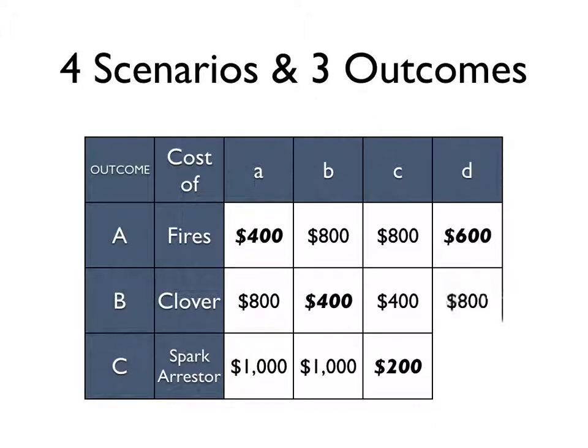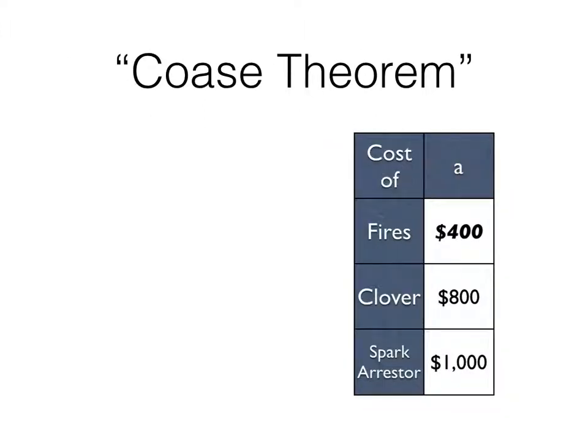Now, I'm going to look at outcome D. That's going to come up at the end. We're going to worry about that in a little bit. That's not going to be the main point we look at with the spaghetti diagram, but it does come up. And that will be the fires cost $600 worth of damage, clover costs $800, and installing a spark arrestor is $1,000.